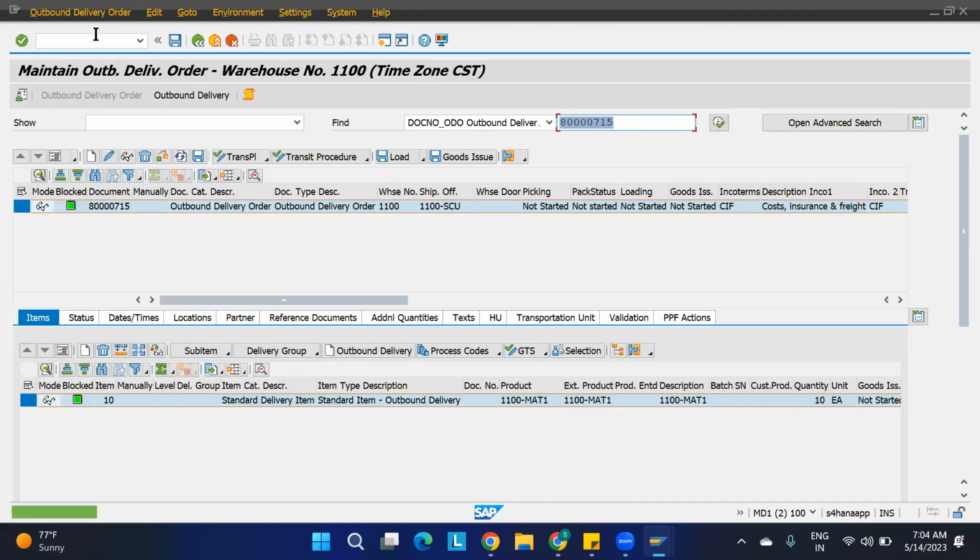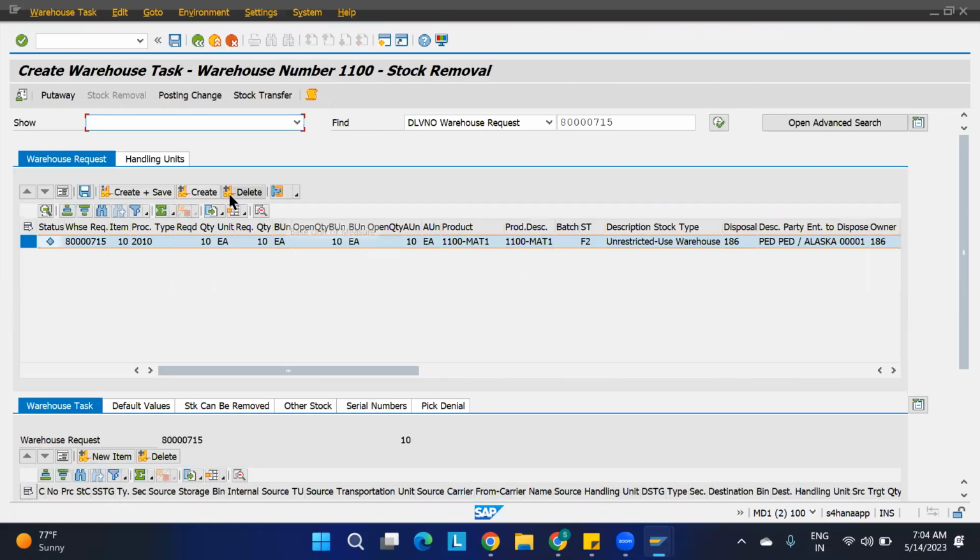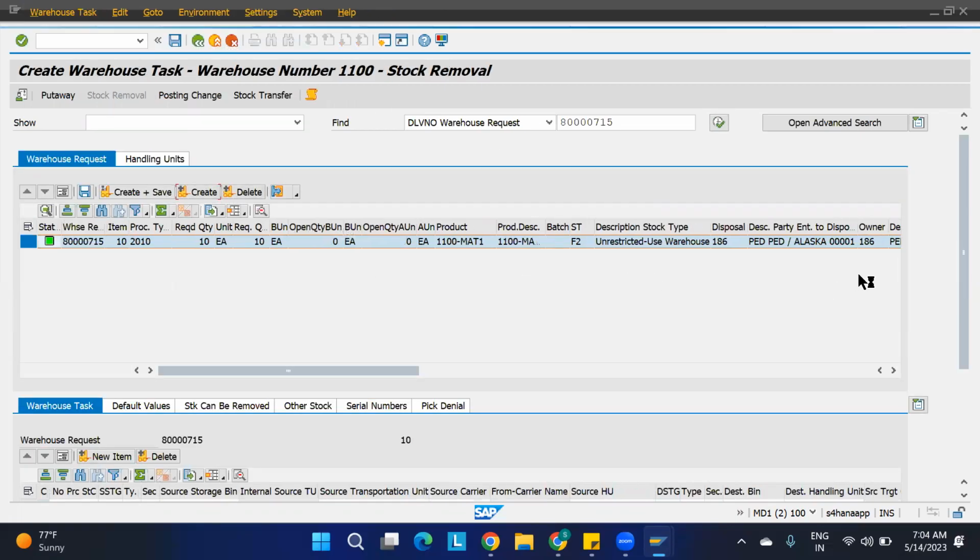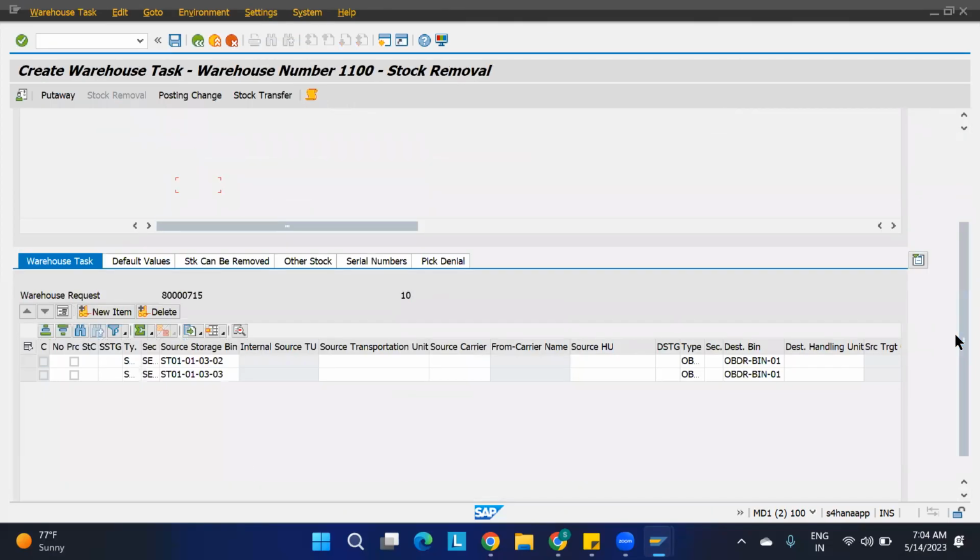Now I'll go to the outbound delivery follow-on functions, warehouse task. From where is it picking? I'll just say create. Let us see. Okay, it is picking somewhere else. It is picking from 2 bins, but I want to pick it from only 1 bin. What can I do? Can anybody tell? It is picking from 2 bins and I don't want to pick from 2 bins. Any idea?